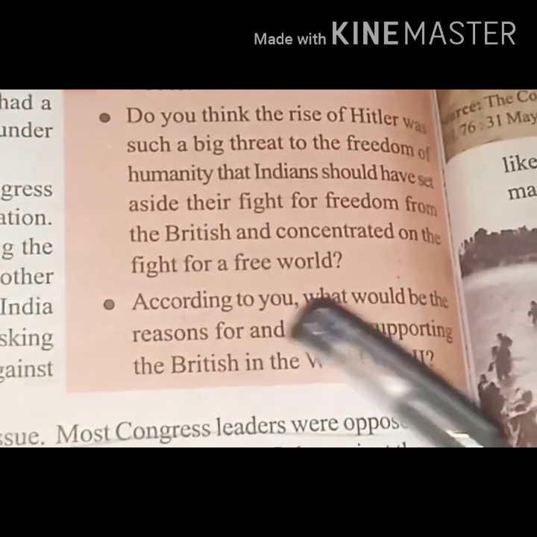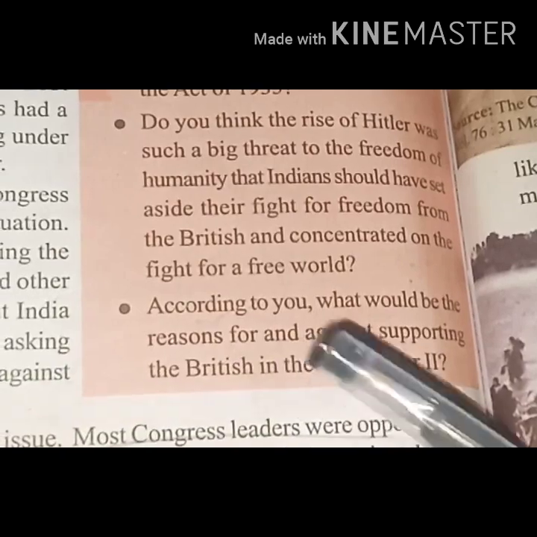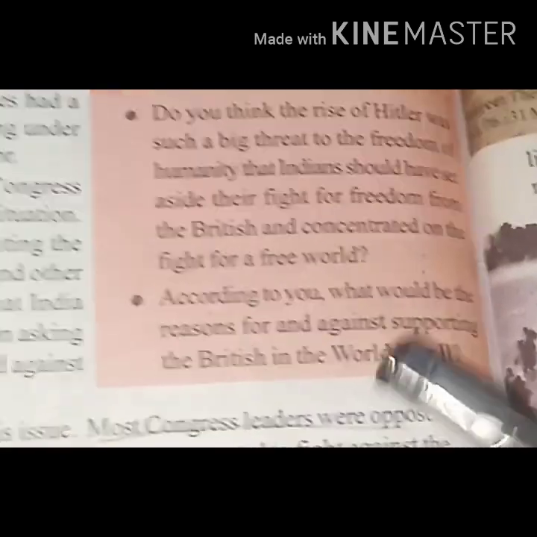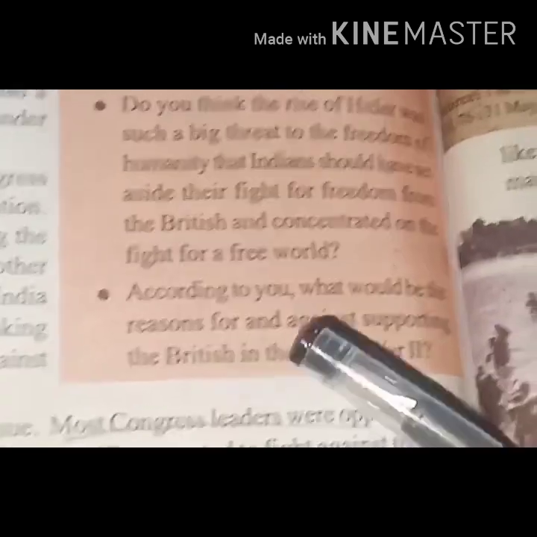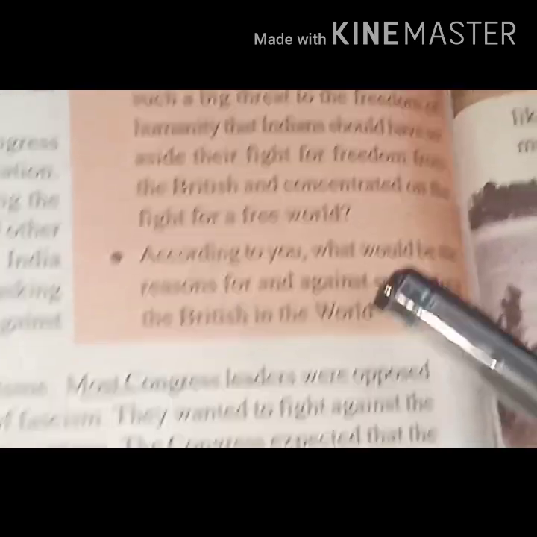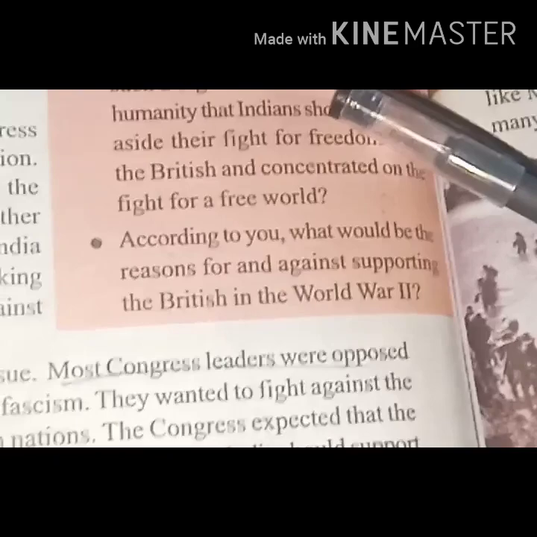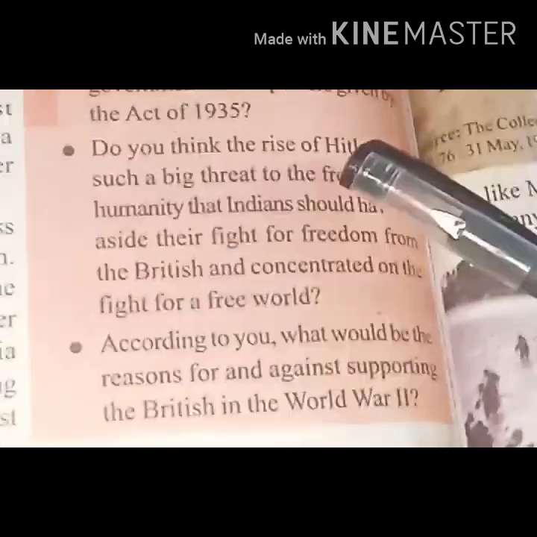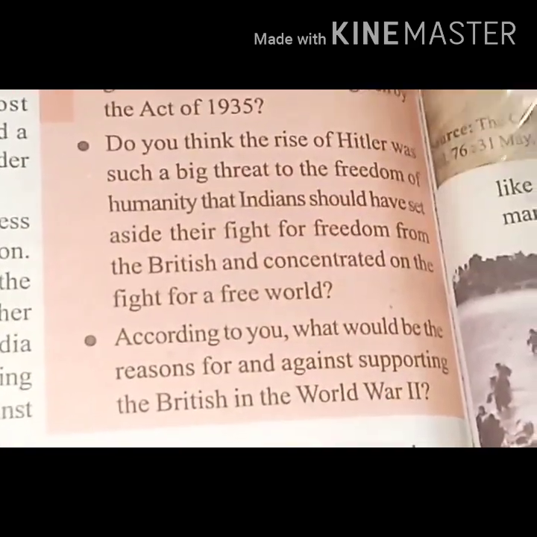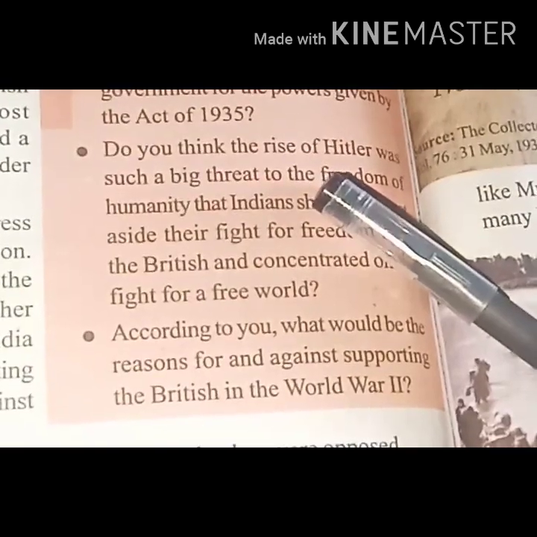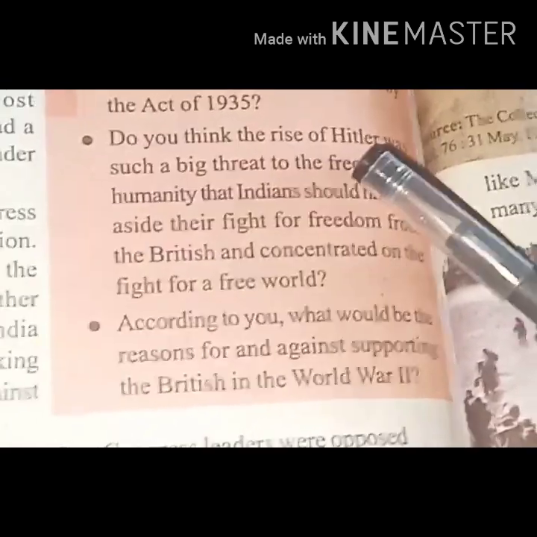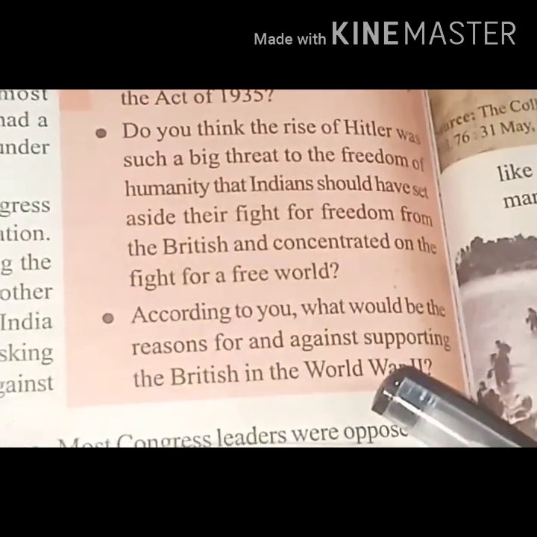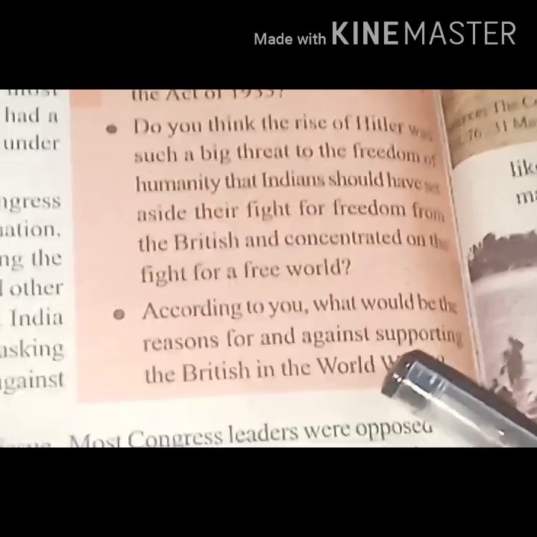According to you, what would be the reasons for and against supporting the British in World War II? Children, what would be the reason for supporting? Just now I said, Hitler was a big threat to the freedom of humanity. To protect human values and to end dictatorship in the world, we should support the British in World War II.